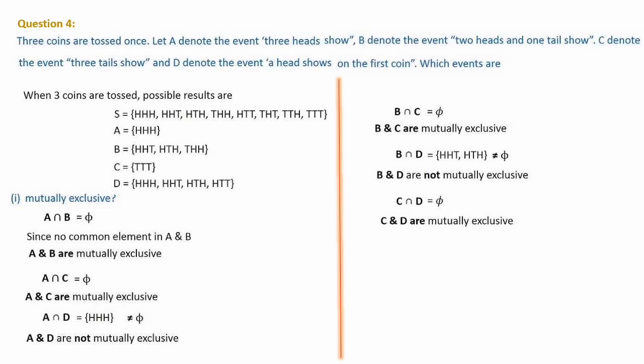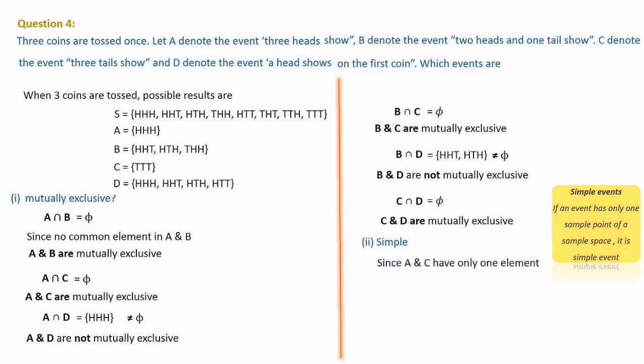So we have checked which events are mutually exclusive. Then the second part, simple events. In today's session, we have learned simple events. A simple event means an event has only one sample point of a sample space. Here A and C have only one element each. These two are sample points from this sample space. So A and C are simple events.